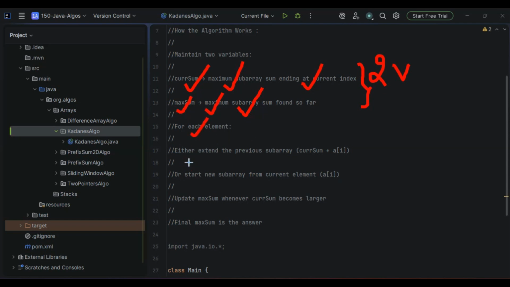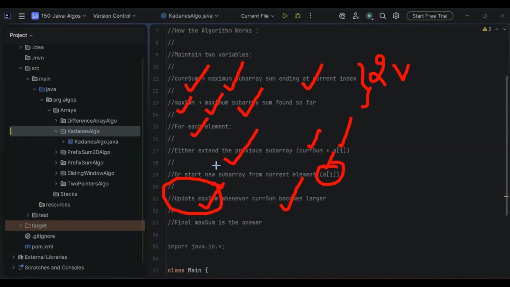For each element, we either extend the previous subarray, that is current sum plus the current element A of I, or we start a new subarray from the current element, nothing but A of I. Finally, we have to update the maximum sum whenever the current sum becomes larger.